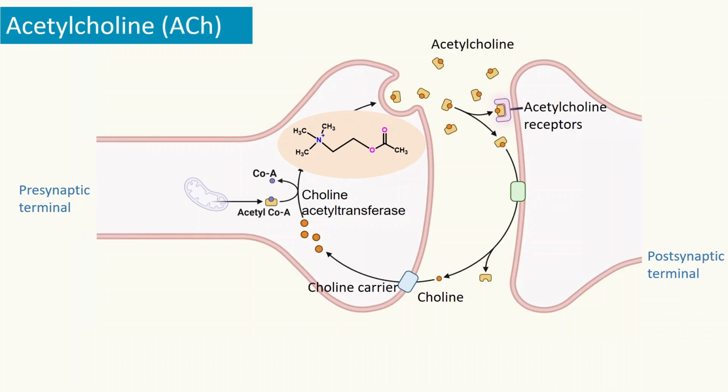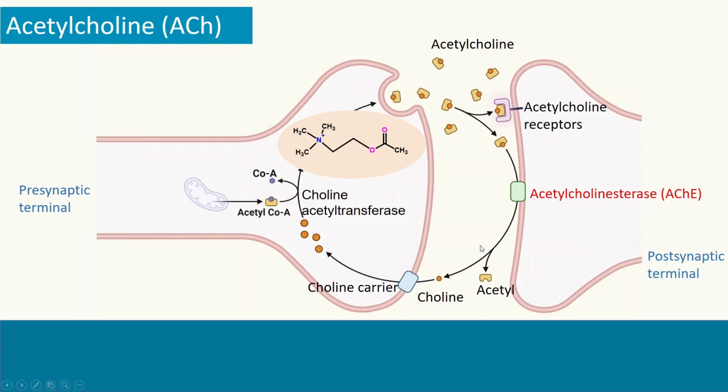After this binding, the excess neurotransmitter acetylcholine undergoes signal termination. Signal termination takes place by the enzyme called acetylcholinesterase. This acetylcholinesterase enzyme breaks down acetylcholine to acetyl and choline groups.